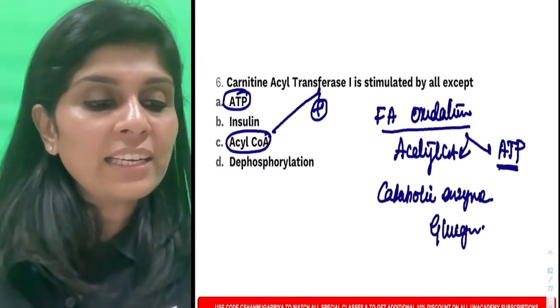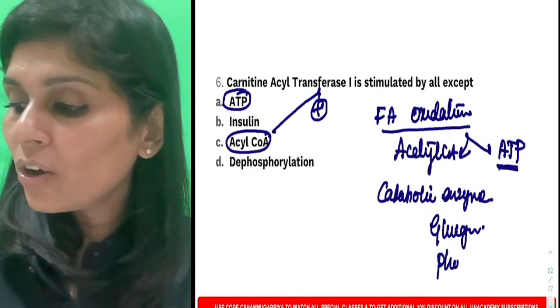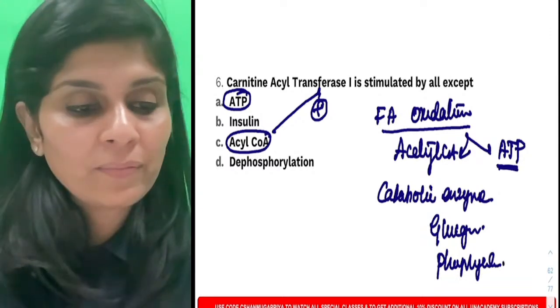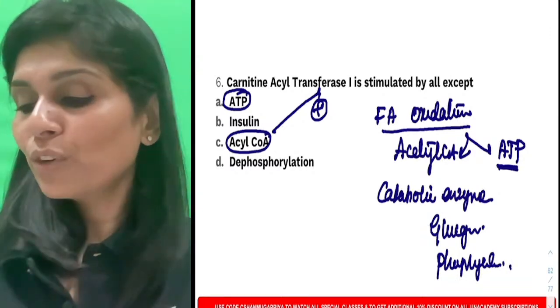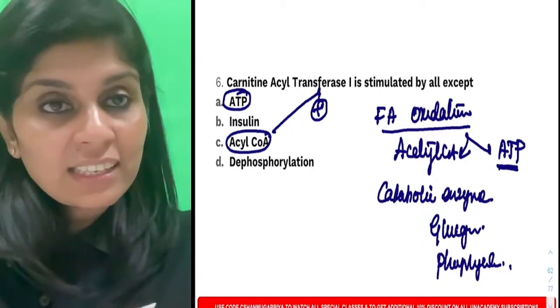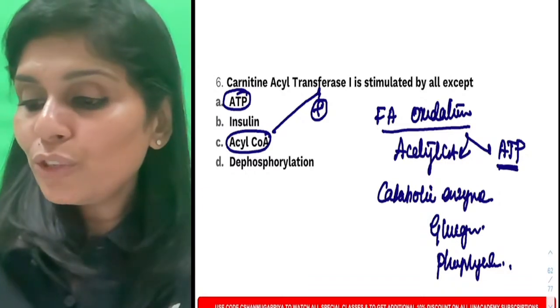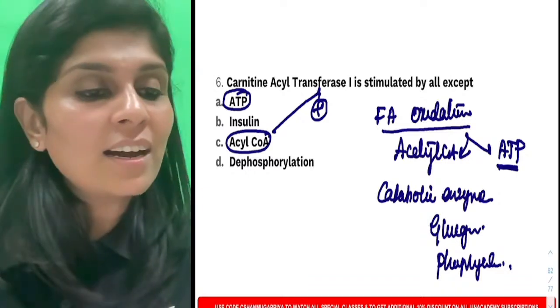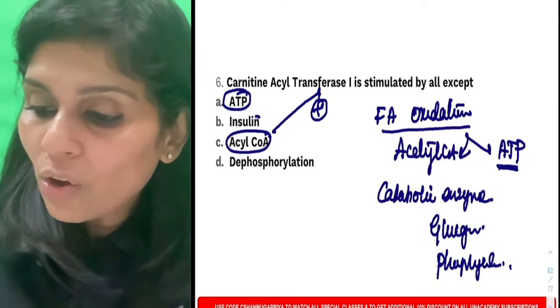It is stimulated by glucagon by phosphorylation. So the question is, it is stimulated by all except. There are multiple answers here. First, insulin inhibits carnitine acyl transferase 1, so insulin is not a stimulator.